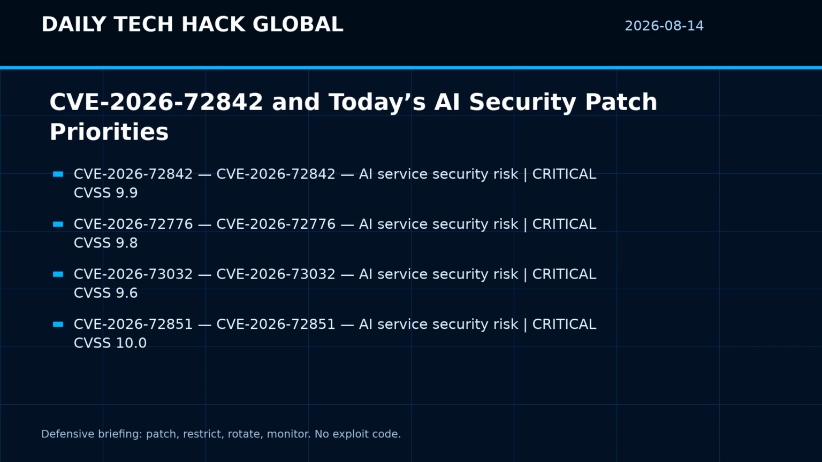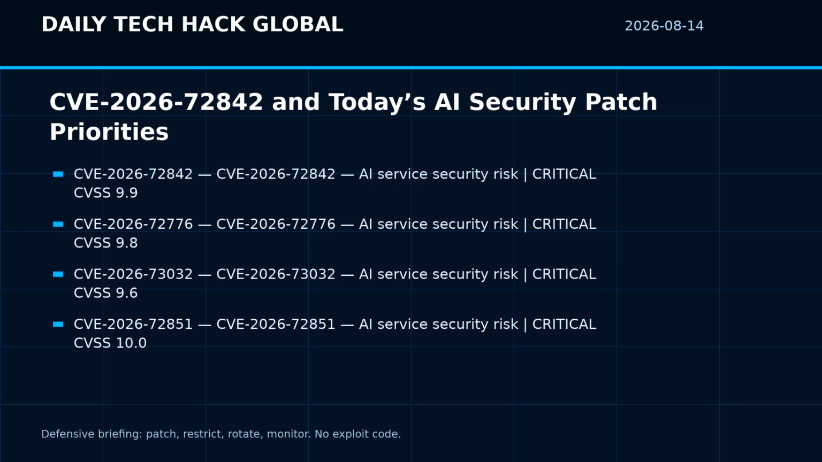Here is the defender checklist. First, identify whether any affected product is internet-facing, reachable from CI systems, or reachable by AI agents and automation. Second, patch according to the vendor advisory, not just the headline score. Third, review service accounts, API keys, pod identities, OAuth apps, and tool credentials that could be reused if the affected system was compromised. Fourth, add monitoring around unusual admin actions, image pulls, tool calls, authentication failures, and outbound network requests.